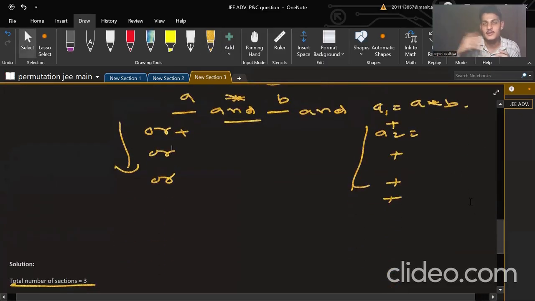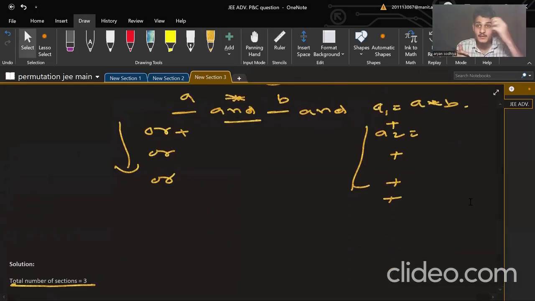As many questions as you solve, you will get the right path to solve the questions, because in permutation and combination there are many doubts, and as many problems as you do, you will get stuck in some places, and the problems will help you to get to the issue where you are facing the problems. If you are using NPR in place of NCR, or you are not understanding the mutually exclusive and the sequential, these doubts again and again you will face. You will be able to grasp.